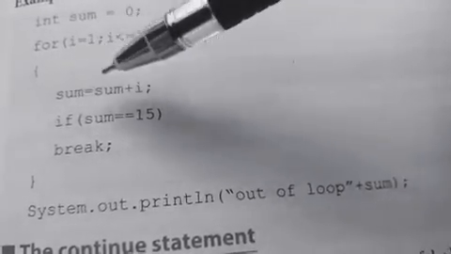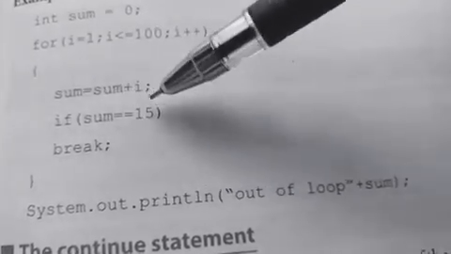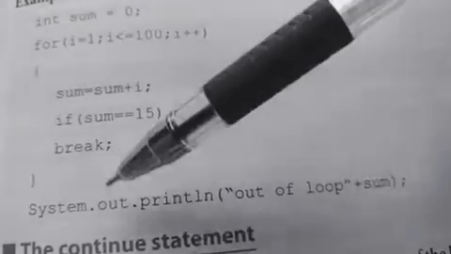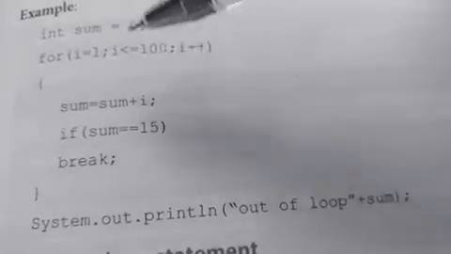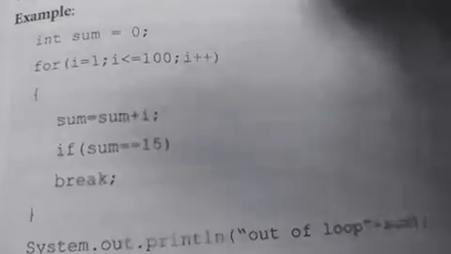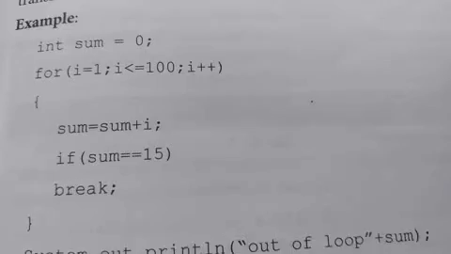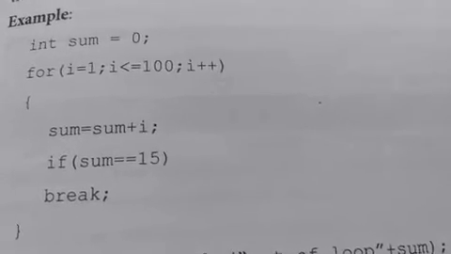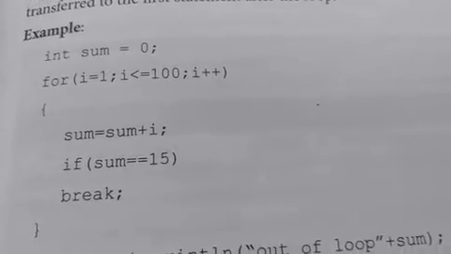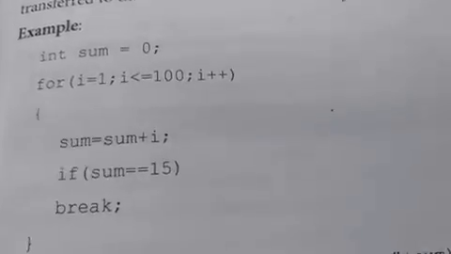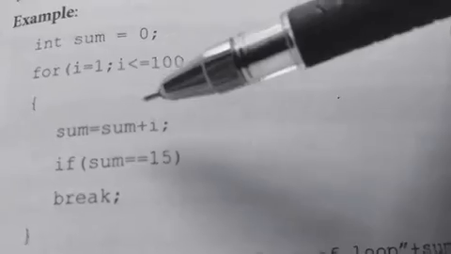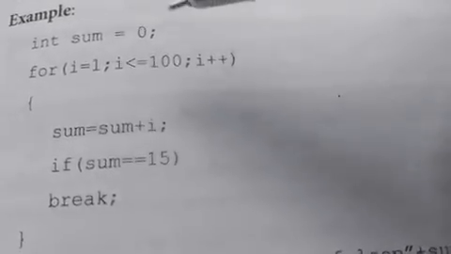Then opening brace, sum equals sum plus i. If sum double equal to 15, break. So here what they have used is that this particular program is for finding the sum of numbers from 1 to 100. But here we can see that this program will go on executing until the value of sum reaches a particular value.